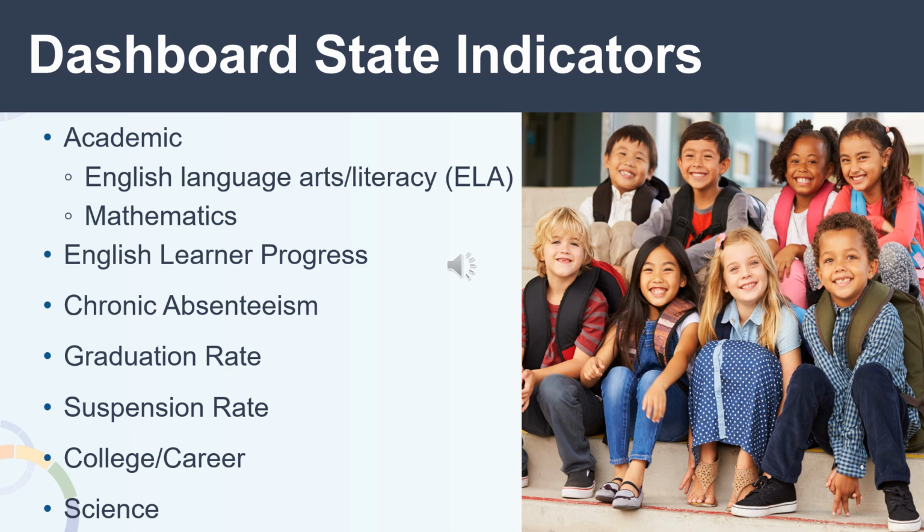The dashboard displays performance through 7 state measures. They are academic performance, which includes measures for both English language arts and literacy, or ELA and mathematics, English learner progress, chronic absenteeism, graduation rate, suspension rate, college career indicator, and finally, the science indicator. Please note that the college career measure is back with status and change reporting on the 2024 dashboard.